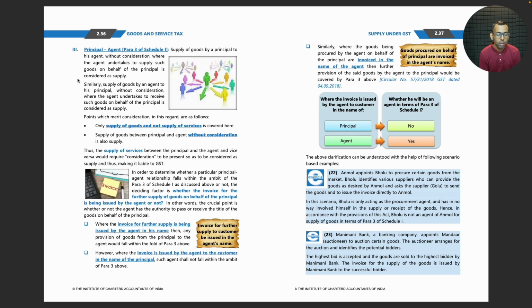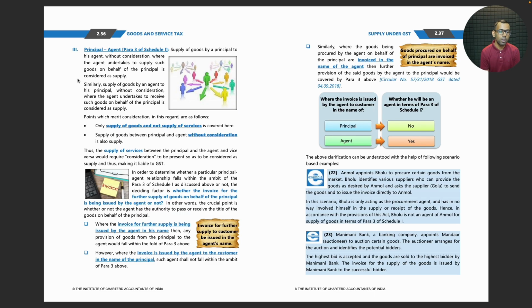Principal agent. Supply of goods by a principal to his agent without consideration, where the agent undertakes to supply such goods on behalf of the principal is considered as supply. Similarly, supply of goods by an agent to his principal without consideration, where the agent undertakes to receive such goods on behalf of the principal is considered as supply.